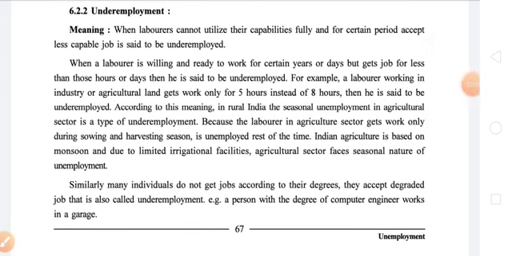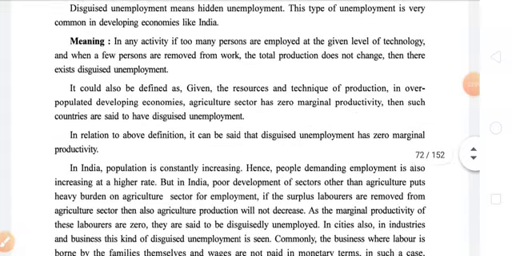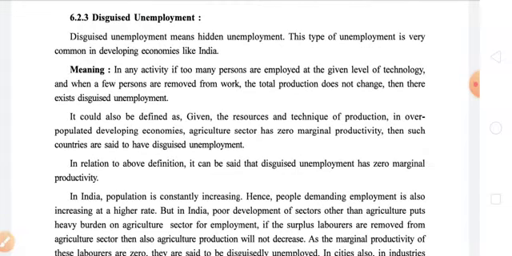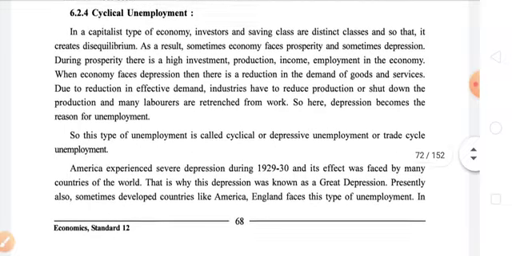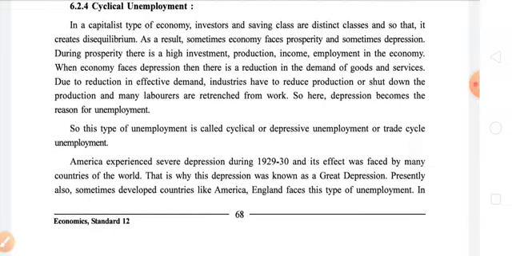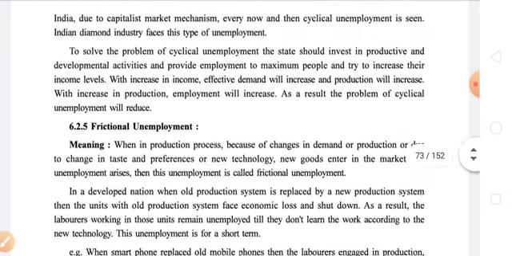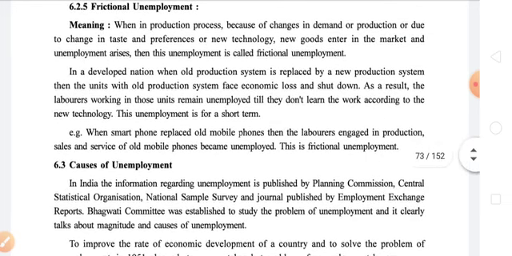Now let us move forward. Next one is disguised unemployment. It is a very big topic. I think it will take a full 30-minute lecture to discuss this particular topic, so right now we are skipping this. Next one is cyclical unemployment, which is also a very big topic we cannot discuss in a limited time period. So right now let us discuss the fifth one, that is frictional unemployment. Point number three, disguised unemployment, and the fourth one, cyclical unemployment, we'll discuss in the next lecture.